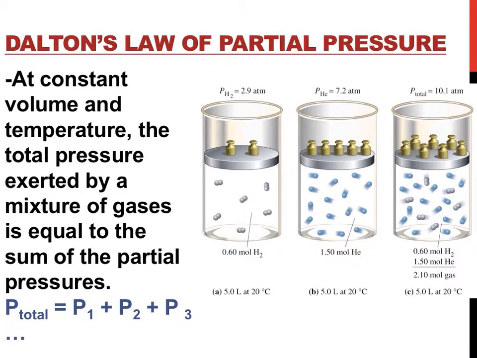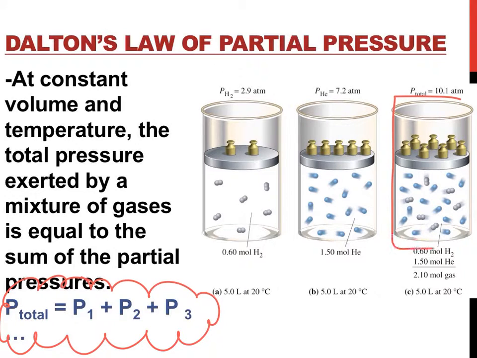We have Dalton's law of partial pressure, which states that at a constant volume and temperature, the total pressure exerted by a mixture of gases is equal to the sum of the partial pressures. What it says is that if you have a container that contains several different gases, in this case helium and hydrogen, that total pressure is going to equal the pressure of hydrogen and the pressure of helium put together. You're going to get your P total.